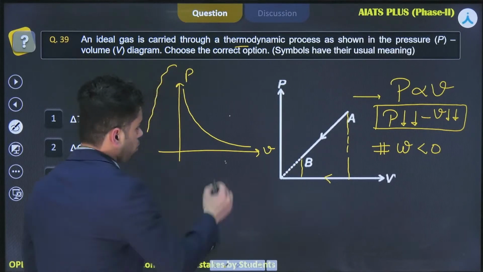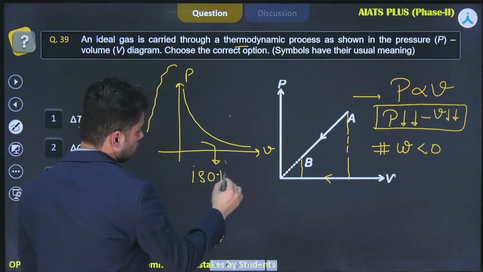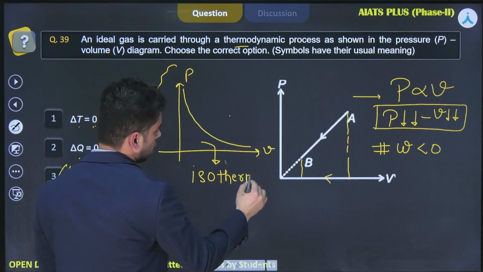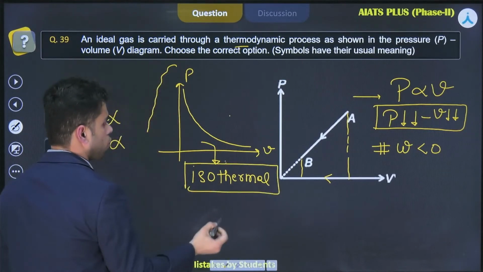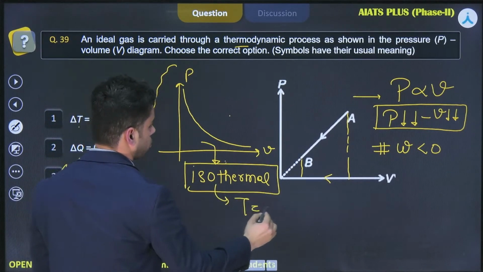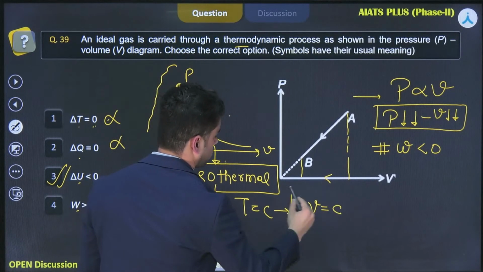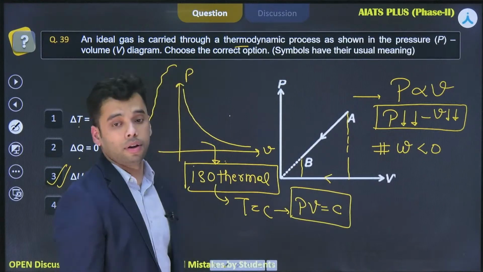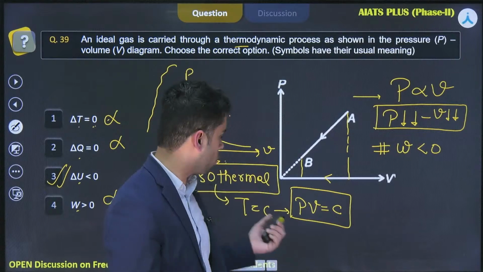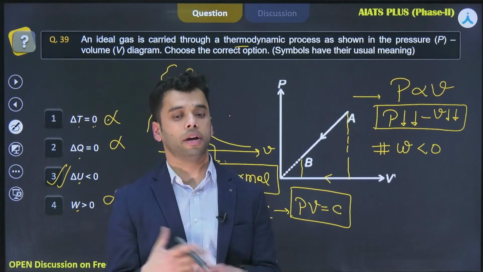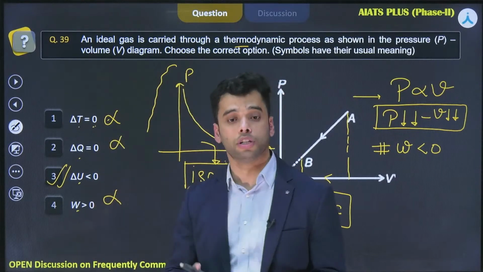Okay, if no one knows, I'll write the process name over here. Isothermal process. This is the graph for the isothermal process. Isothermal process means temperature should remain constant. Process equation is PV equal to constant. Right? So delta T equal to 0 should be valid for the isothermal process, not the isobaric process. So option 1 is a perfectly wrong statement. It cannot be the right answer to this problem.